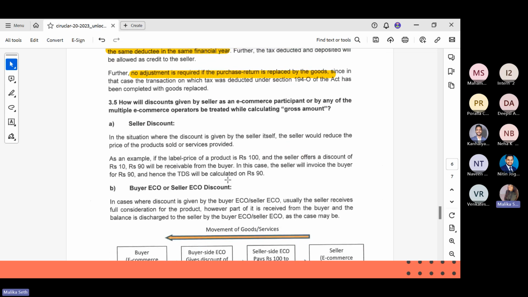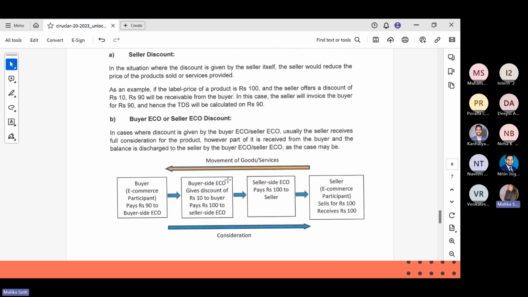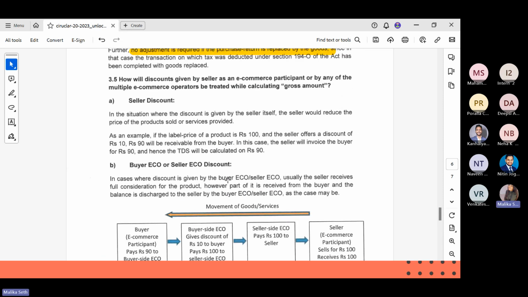And the final question comes down to how discounts given by the seller as an e-commerce participant, or by any of the multiple e-commerce operators, will be treated while calculating gross amounts. We all know that now we have different events coming. We have Republic Day sale. If there is Diwali, there is Diwali sale. So there will be discounts. How do we consider those discounts while calculating the gross amount?